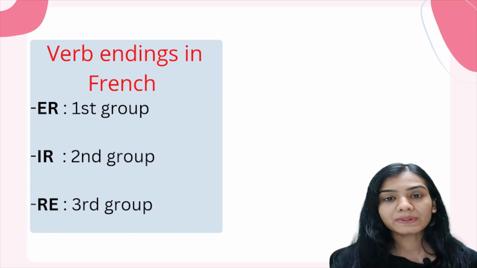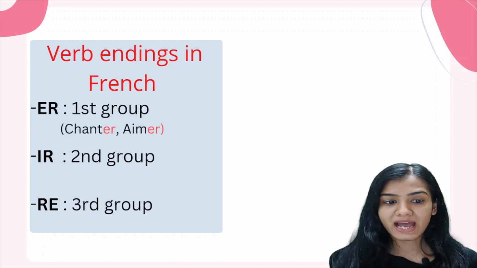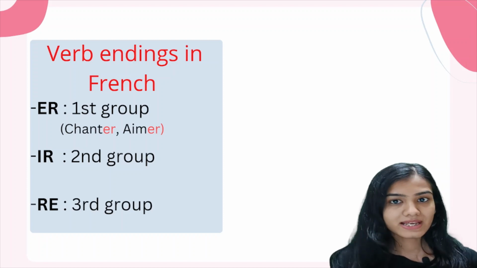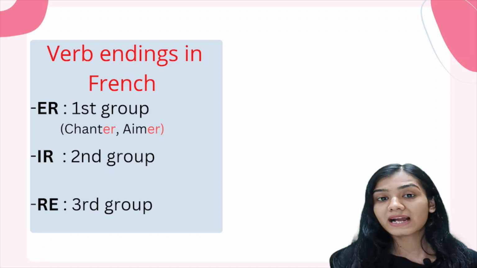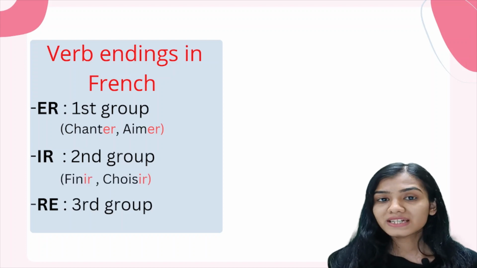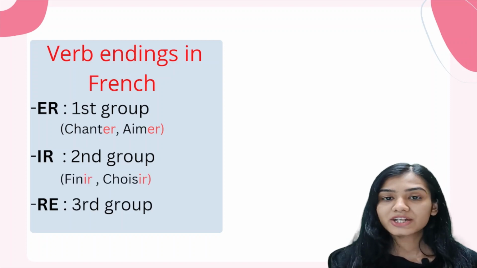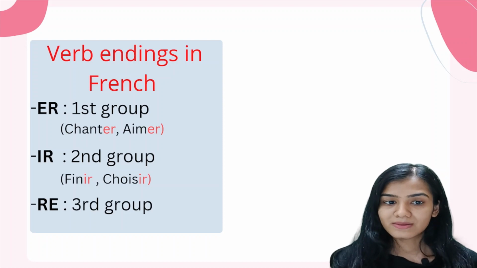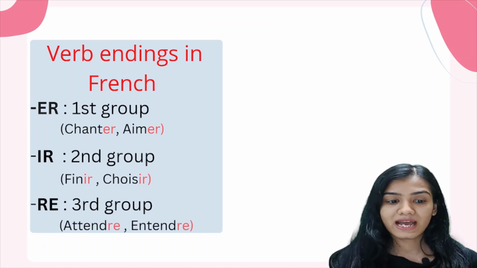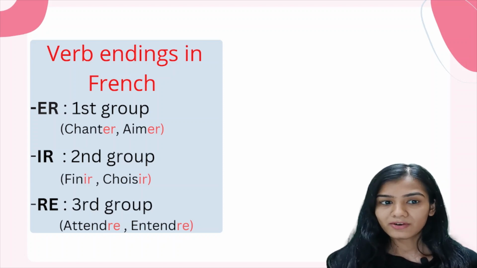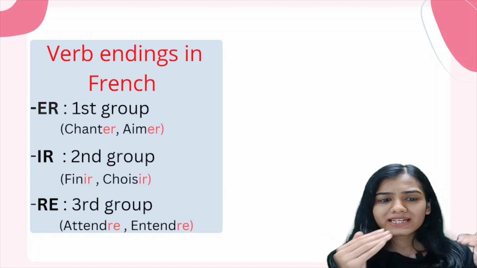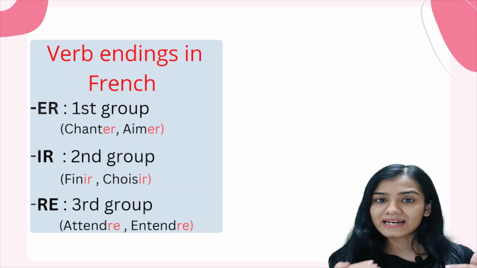For example, in case of ER ending verbs, we have chanter, to sing, aimer, to like. In case of the second group, that is IR ending verbs, we can have finir, that is to finish, and choisir, that is to choose. In case of the third group, we can have attendre, that is to wait, and entendre, that is to hear. Alright? So you see how all these verbs are ending in ER, IR, and RE.